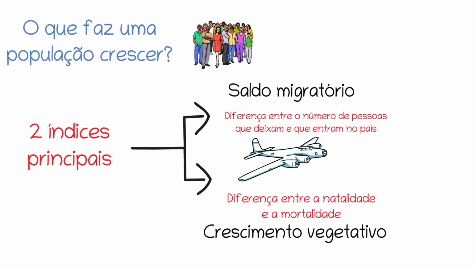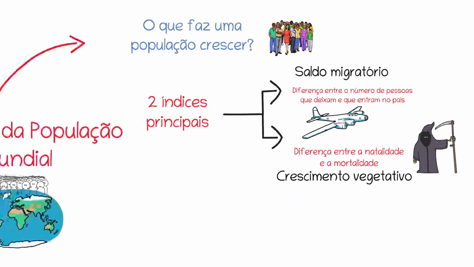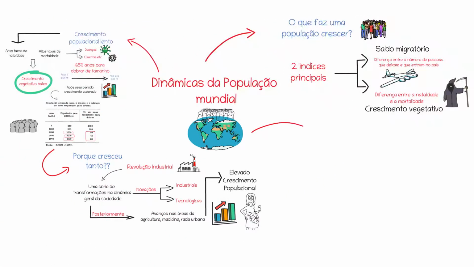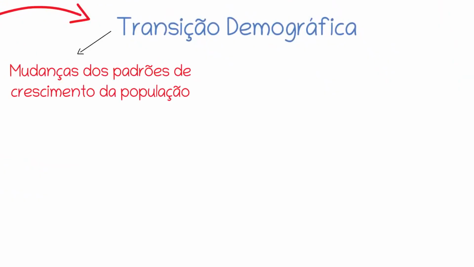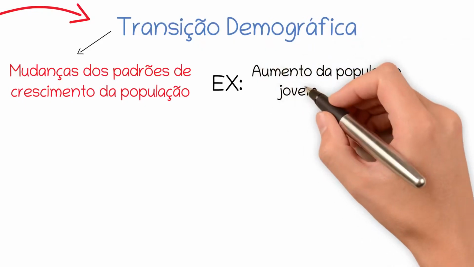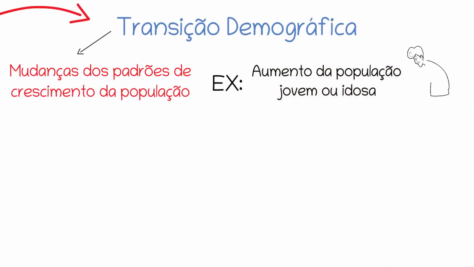So, if we have a high birth rate but also a high death rate, we will have low population growth. However, if the birth rate remains high while the death rate drops, we will have significant population growth. And from there, we enter what is called the demographic transition, which refers to the changes in population growth patterns, which can result in either an increase in the proportion of young people or elderly people in certain countries.